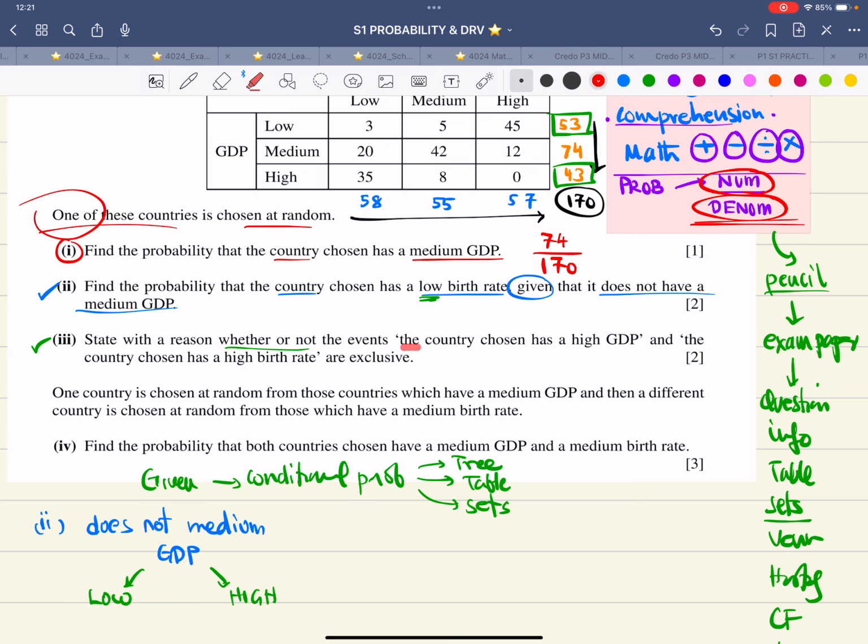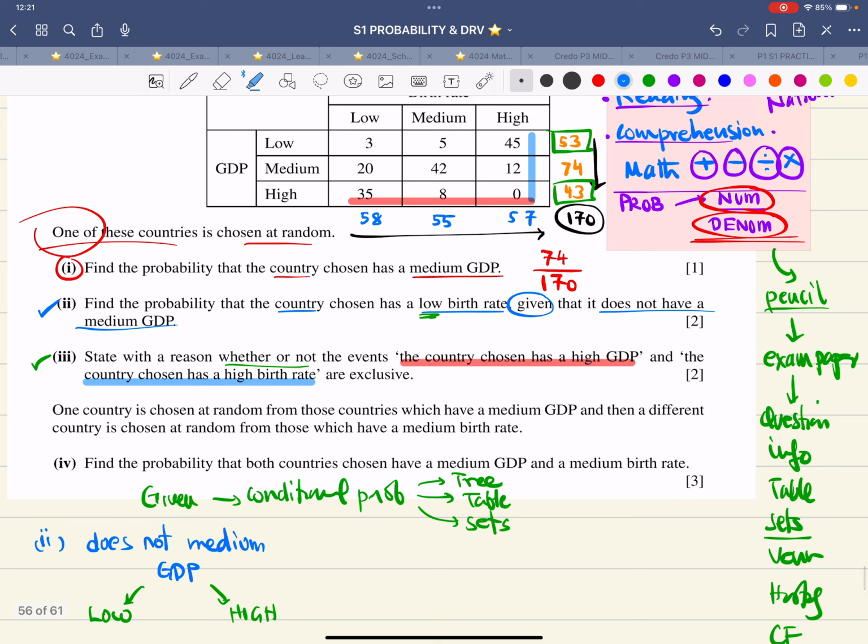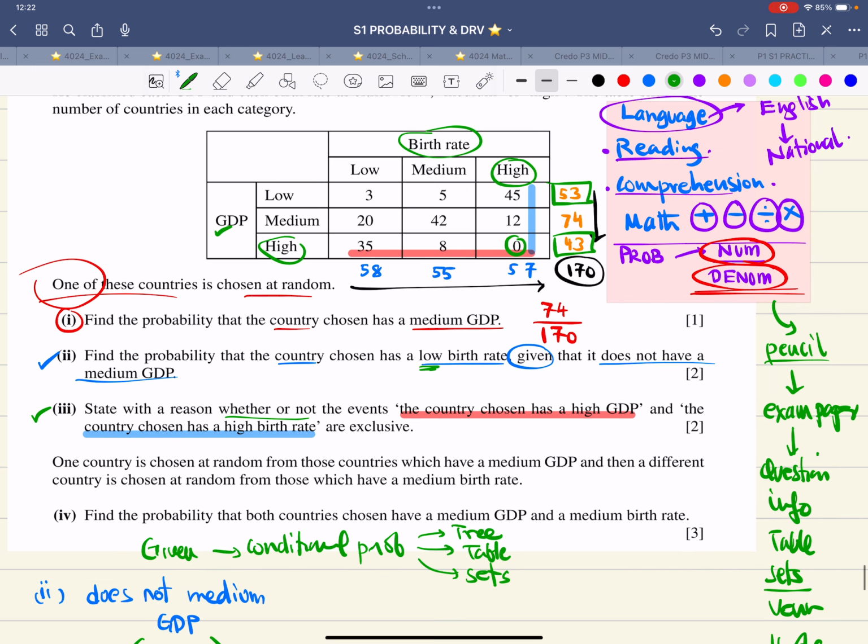No, actually, it's a high GDP, 1, 2, and 3. And the country has a high birth rate. That is this. So it asks, are these two events exclusive or not? Now this is the common thing: high GDP and high birth rate.